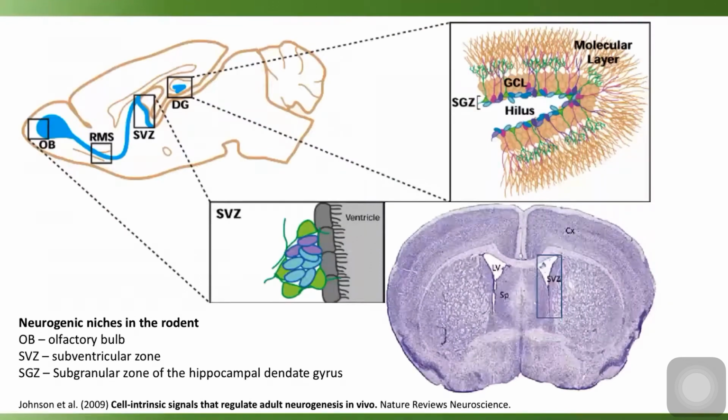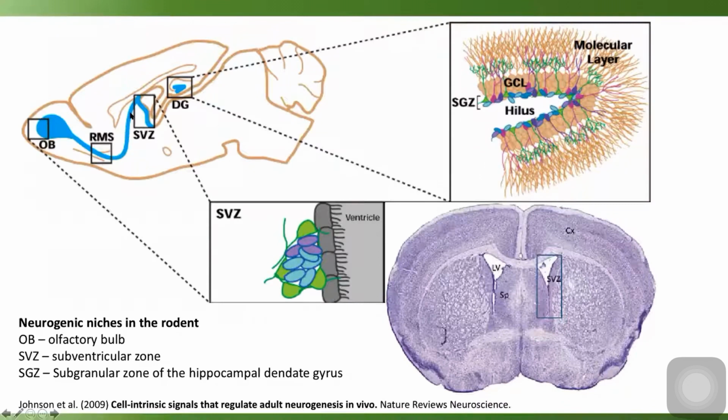As a brief anatomy lesson, at least in the rat brain, you have several areas of neurogenesis: in the olfactory bulb, because these animals have a really keen sense of smell, in the subventricular zone, and also in the dentate gyrus of the hippocampus. Between the olfactory bulb and the subventricular zone you have the rostral migratory stream.